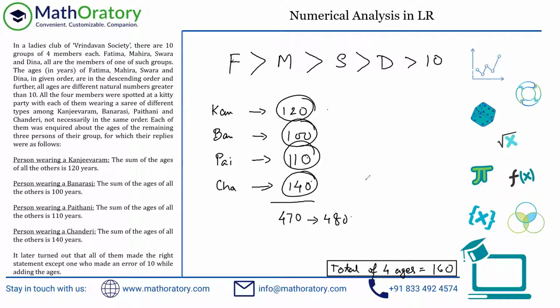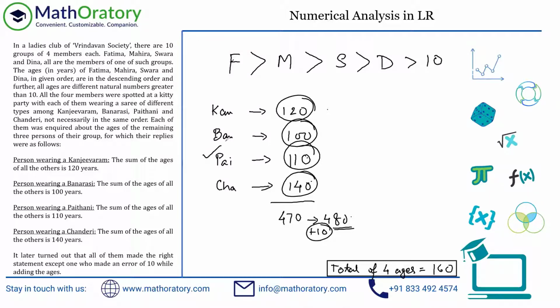Now let me get to this. So where can we add this 10? We need to add a 10 to correct it to 480. So we cannot add 10 here, right? 110 added to 10 will become 120. So these two will be the same. So we cannot add a 10 here. So I'm just noting it here. Or let me put a tick mark.